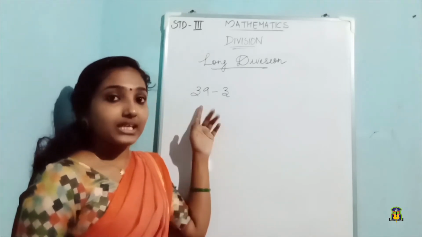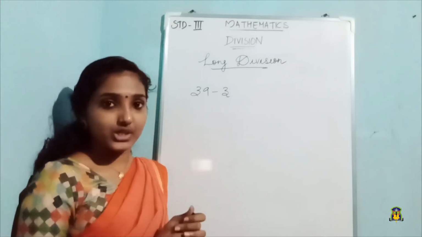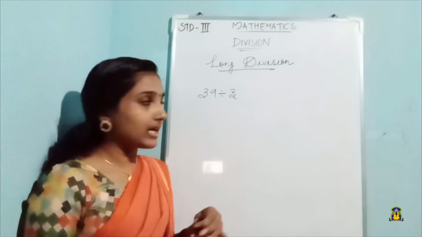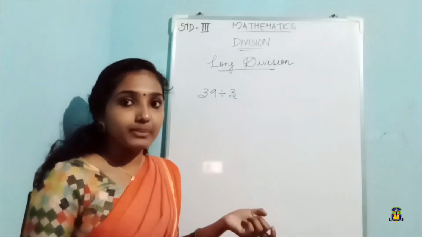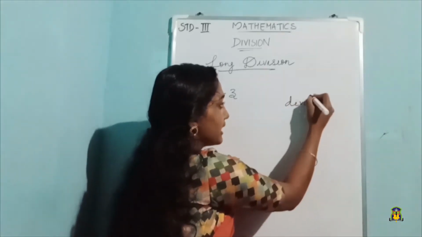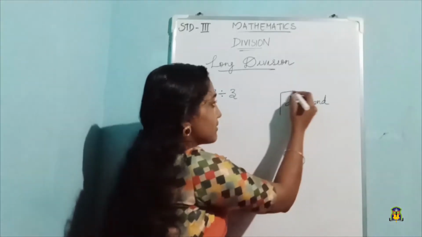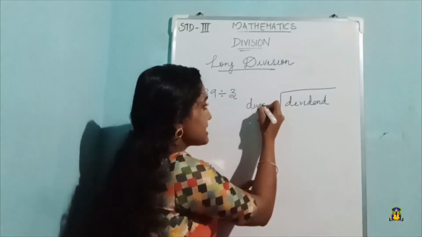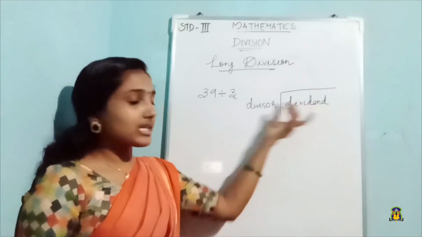Here we are going to study how to divide 39 by 3 in long division. Here 39 is the dividend and 3 is the divisor. In the long division method, we write the dividend and put it in an open box, and outside the box we write the divisor.